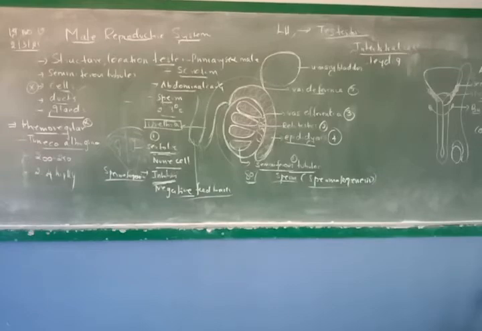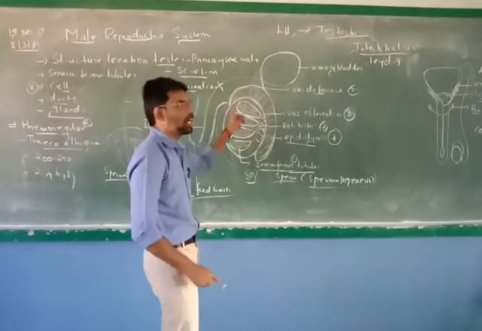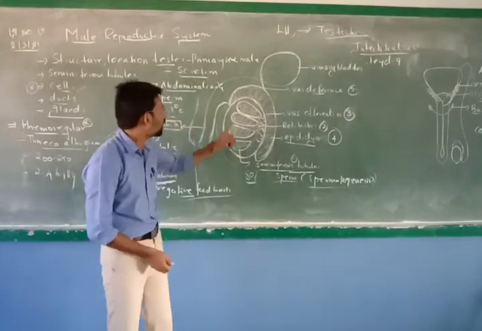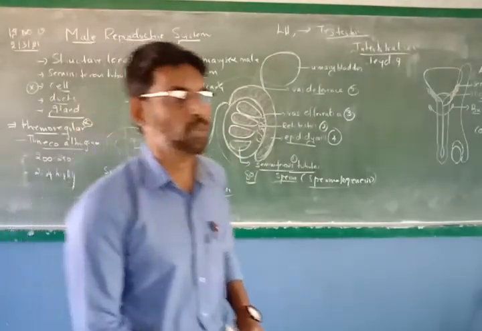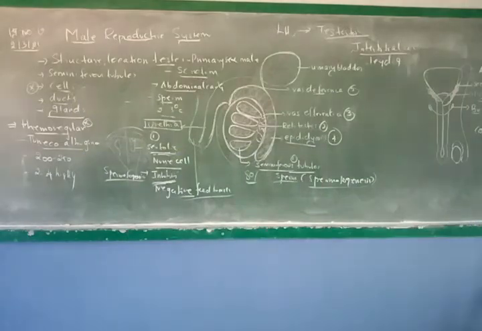The cells which are present outside the seminiferous tubules. Fourth question.